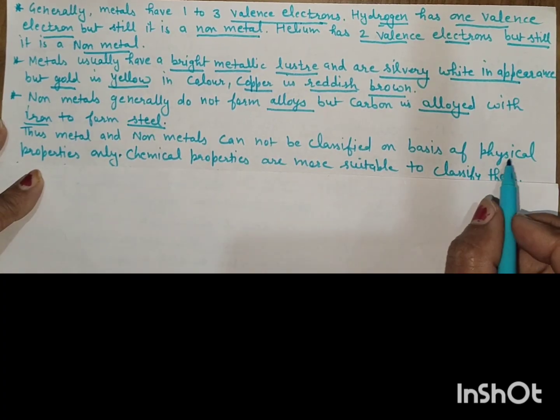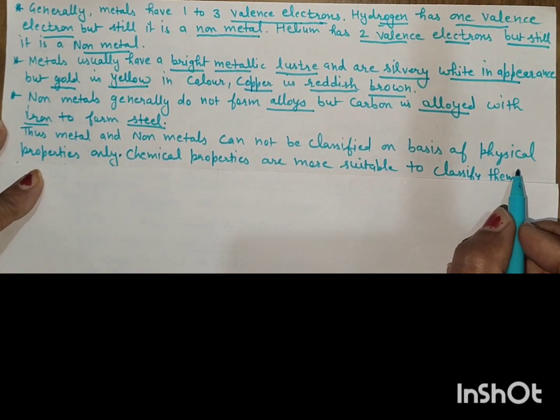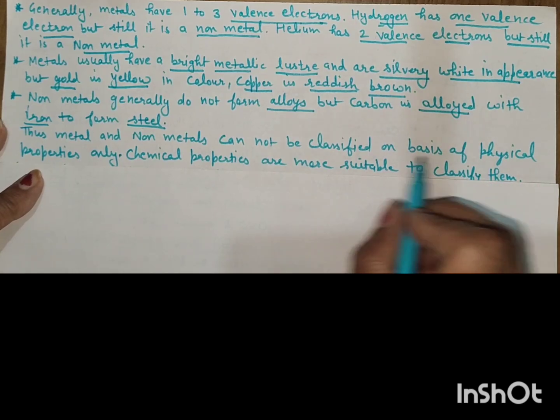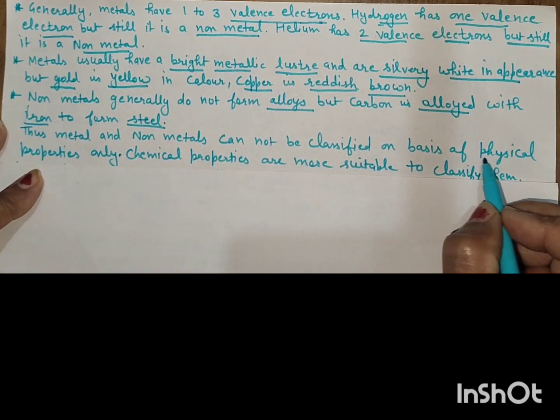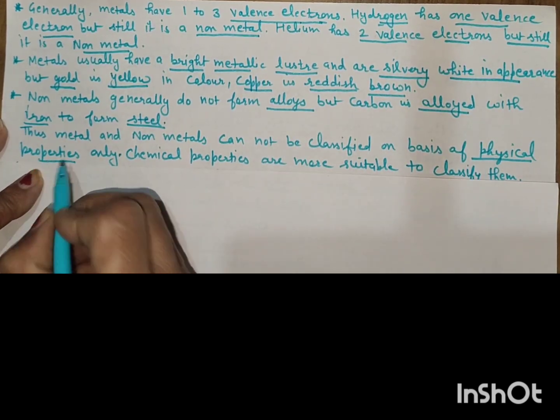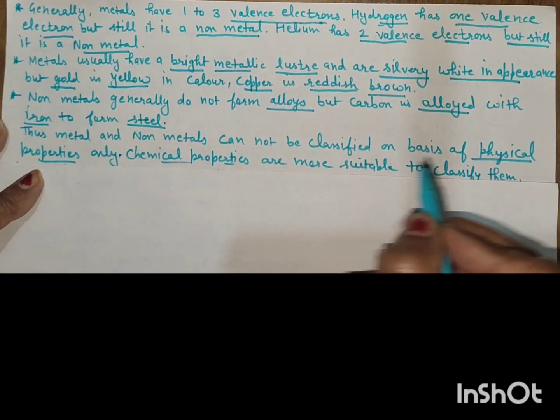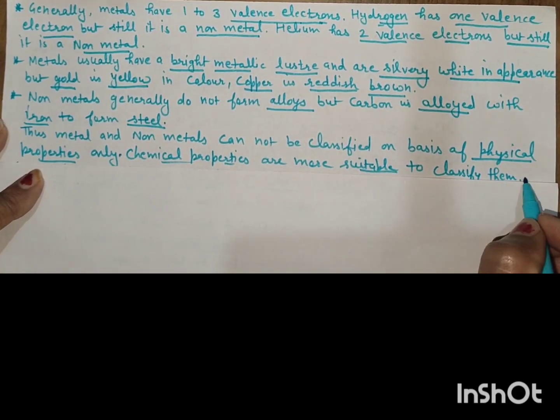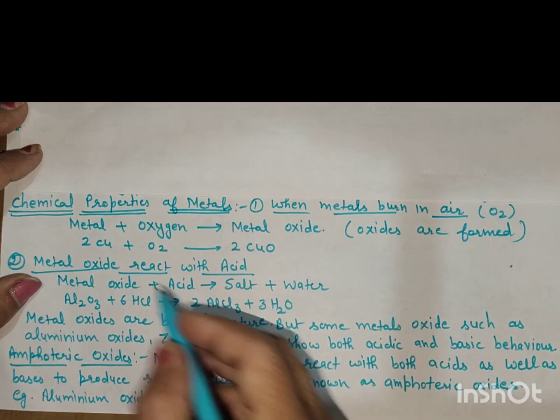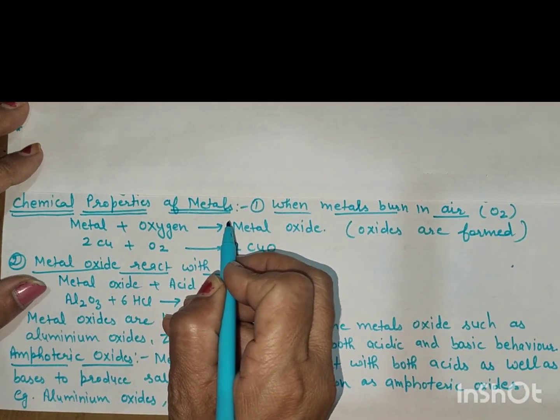We cannot classify them that way. There are a lot of exceptions in metals and non-metals. That's why we cannot classify on the basis of physical properties. Only chemical properties are more suitable to classify them. Chemical properties of the metals.